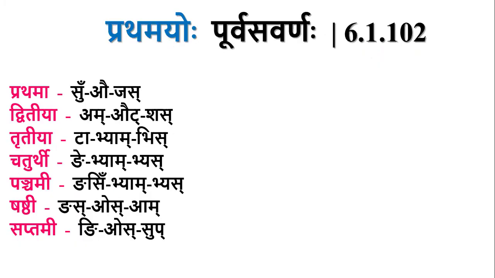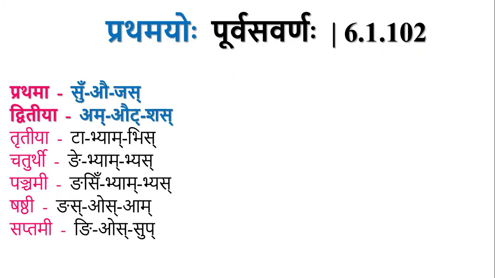So in this sutra, pratamayoh purva savarnaha, pratamayoh refers to these two rows, the first three, the pratama and dvitiya. Pratamayoh is in saptami dvivachana, so by dvivachana it represents the first two, the pratama and dvitiya.